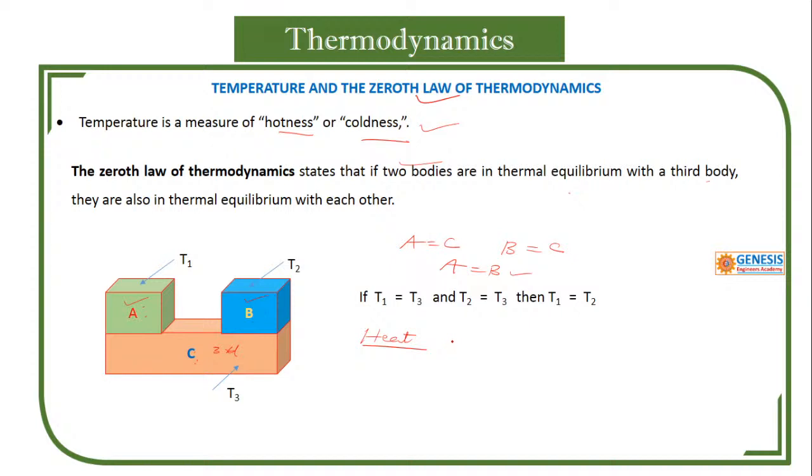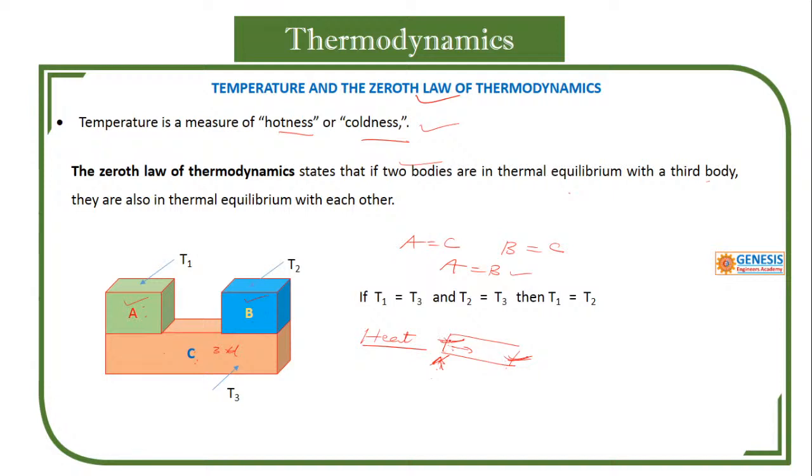Suppose there is a rod, and you start heating at one end. The temperature increases, and the heat starts flowing to the other end.